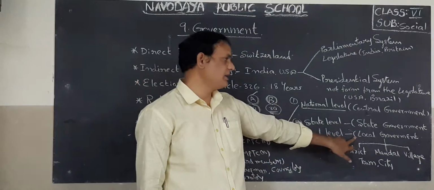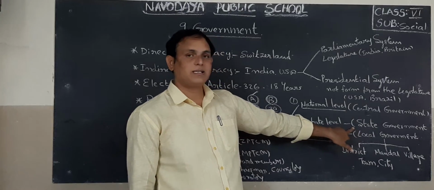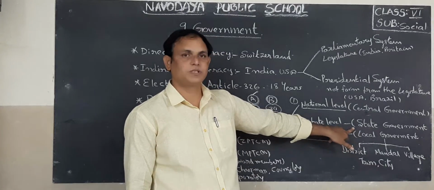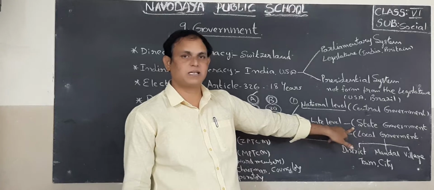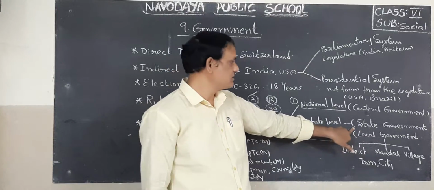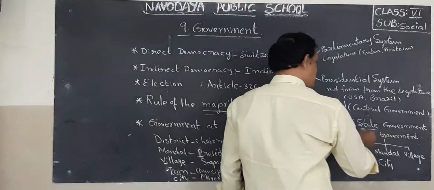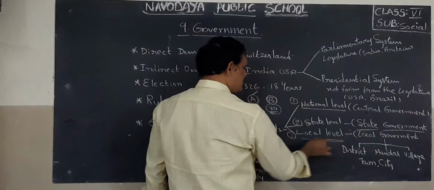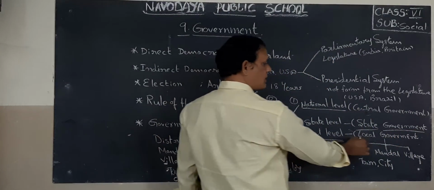For example, in our AP, YSRCP formed the state government. CM is Mr. Jagan Mohan Reddy garu. Okay, children. So that is about state government, that is state level government. Third level is local. Local means local self government.